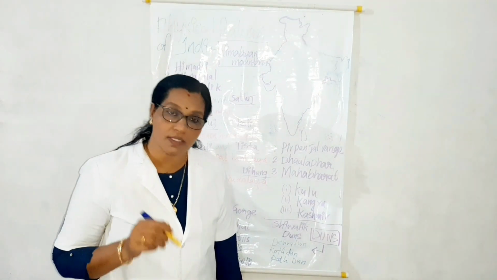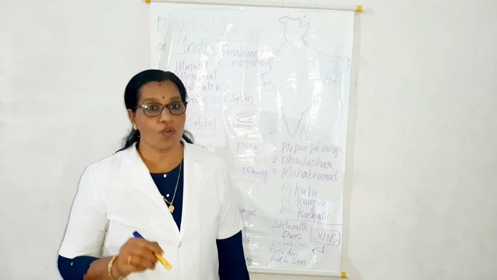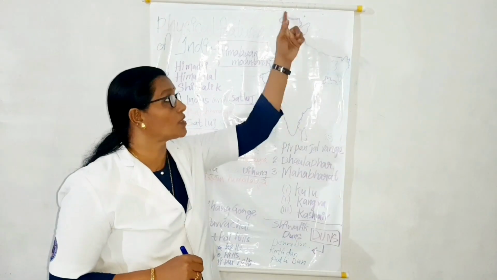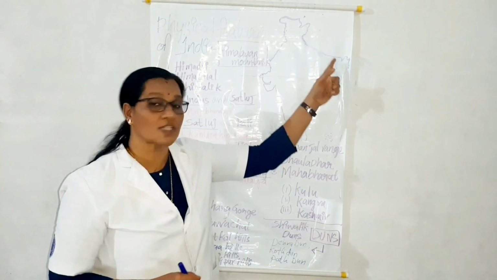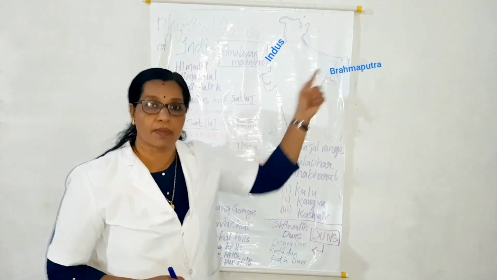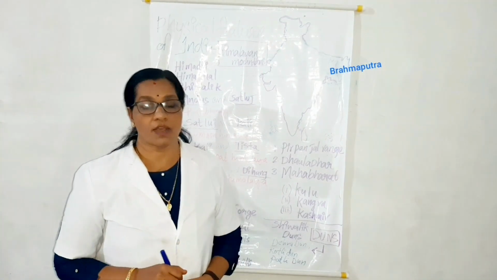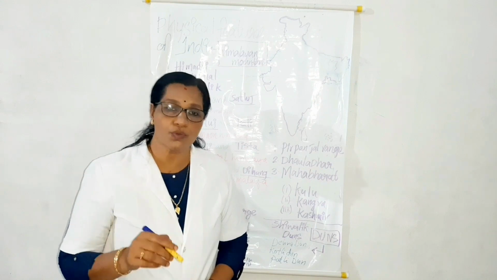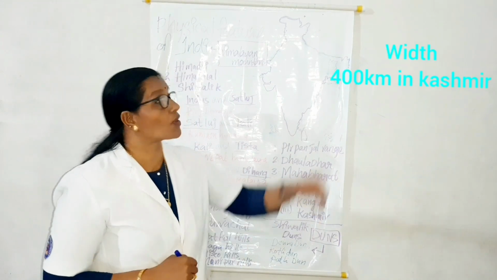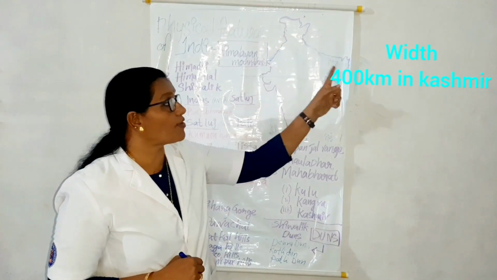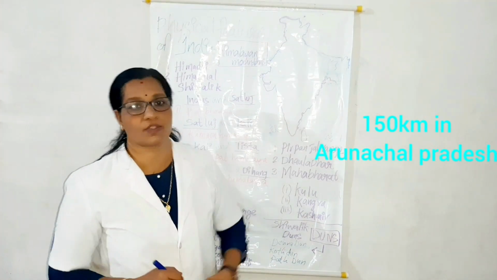Himalayas are geologically young and structurally fold mountains stretching over the northern borders of India. These ranges run in a west-east direction from Indus to Brahmaputra. They form an arc which covers a distance of 2,400 km. Their width varies from 400 km in Kashmir to 150 km in Arunachal Pradesh.